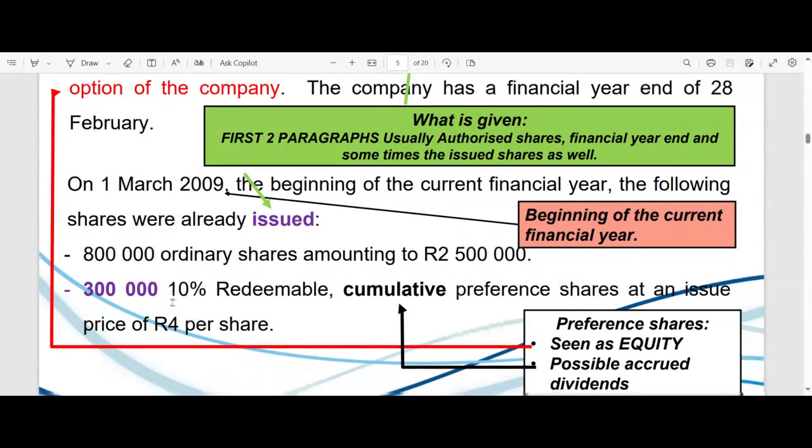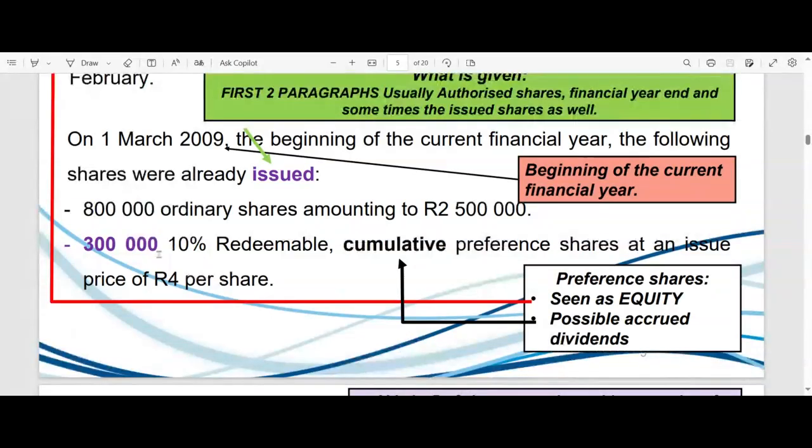They also tell us 300,000 of those 10% redeemable. Here they also say cumulative. Ooh, so we cannot forfeit them of their dividends. Their dividends, if in any year we skipped it, it means before we can redeem those shares, we must bring those preference dividends up to date. So this is also a very, very important fact. Like I mentioned there, we must look out for the possibility of accrued dividends.